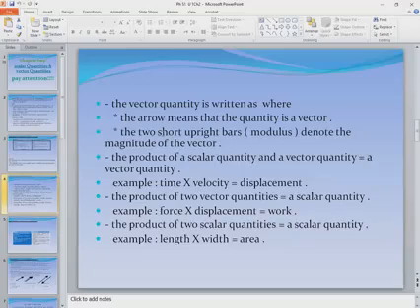Okay, now let us complete our discussion here. Before giving you an example for the problems and asking you to calculate the distance and displacement, let me remind you that a vector quantity is written as a quantity with direction.